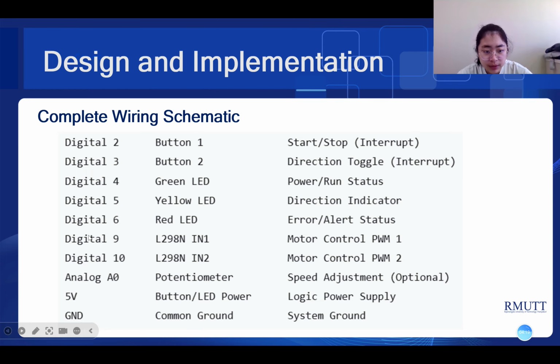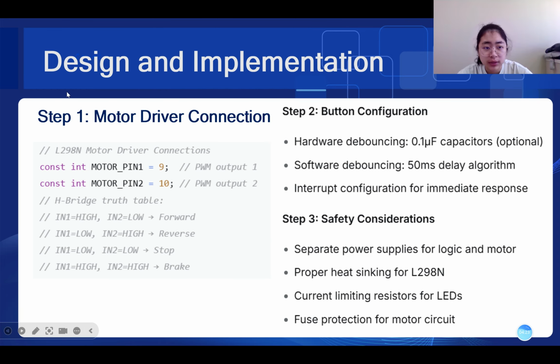Push this pin to the sensor. So you can see the motor differential connection. Put this in the Arduino IDE and the button configuration, hardware deployment, capacitor operation.